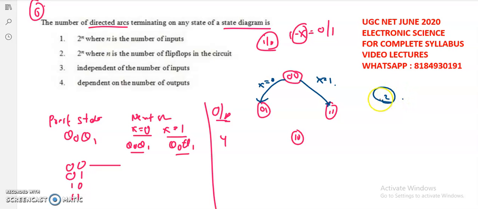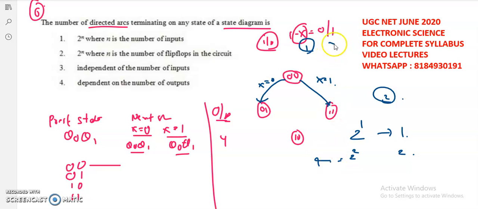That means how many inputs are there here? Only one input. If one input is there, two arcs I am getting. That means 2 power 1 is equal to 2. Fine. So if two inputs are there, then how many arcs will I get? 2 power 2, that is equal to 4.